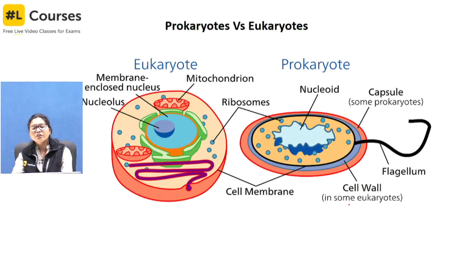Next, the last topic for the class is eukaryotes versus prokaryotes. This is a very ultra-simplified structure of a eukaryotic and prokaryotic cell.